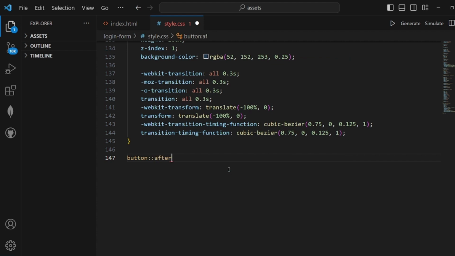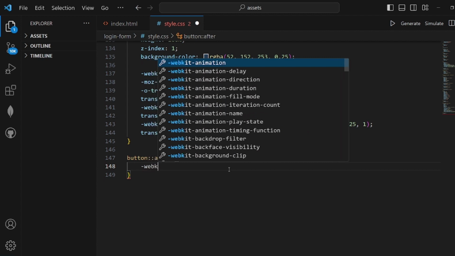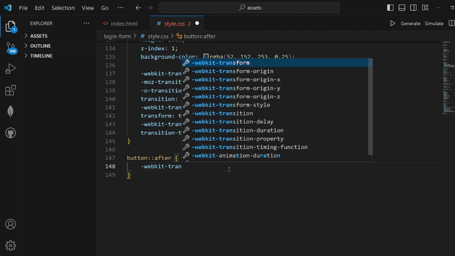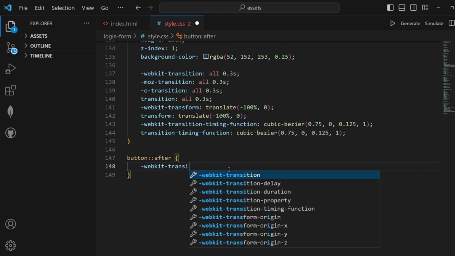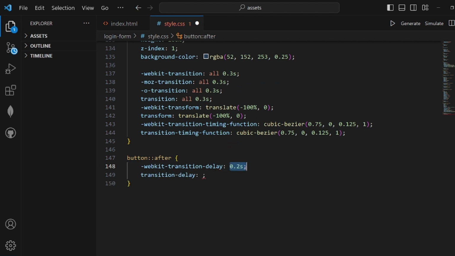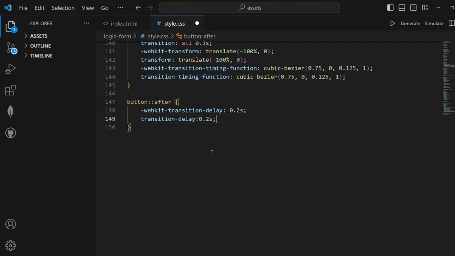You can add it. And then button after again. WebKit transform, set the WebKit transition delay to 0.2 seconds, and also transition delay itself to the same thing. Okay.